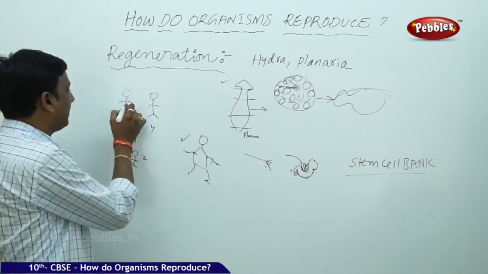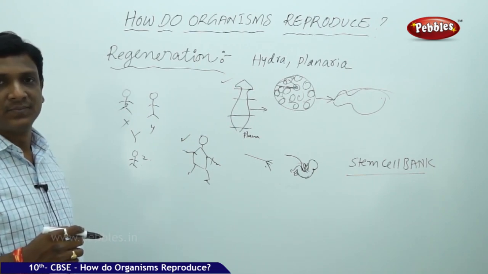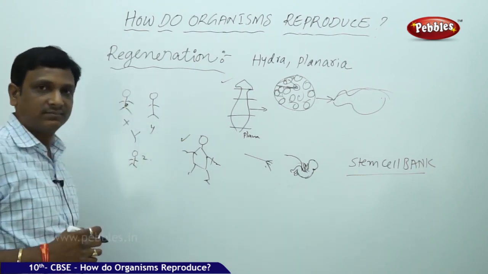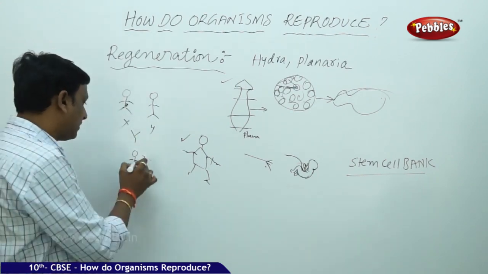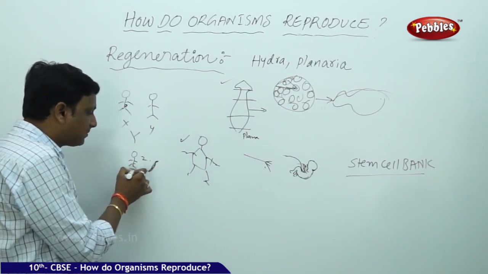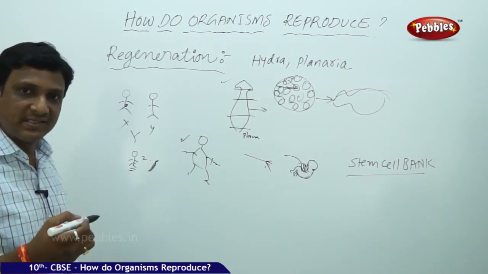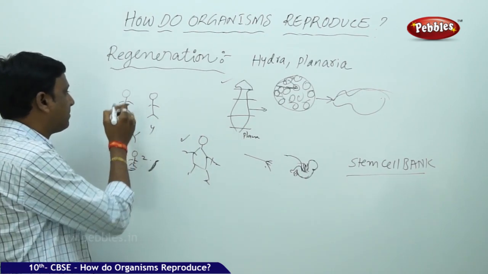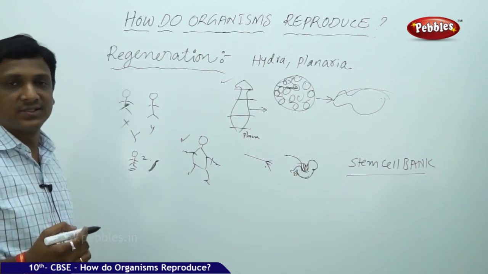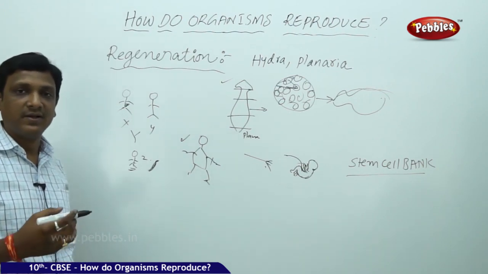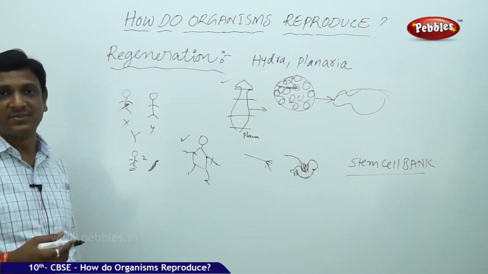When there is a problem with X's liver, the father's liver got damaged, the father needs some liver. A part of liver has to be transplanted. In such cases, from the umbilical cord stored from this baby in the stem cell bank, from those stem cells, the organ can be developed and given to this person to save him. So in this way, in humans also, doctors and scientists are finding the possibilities of differentiation, generating the complete body or at least some parts of our body from some cells by different methods.